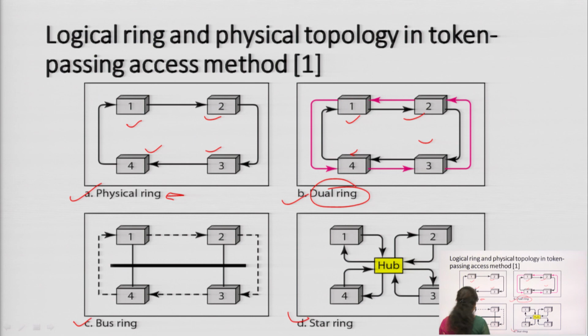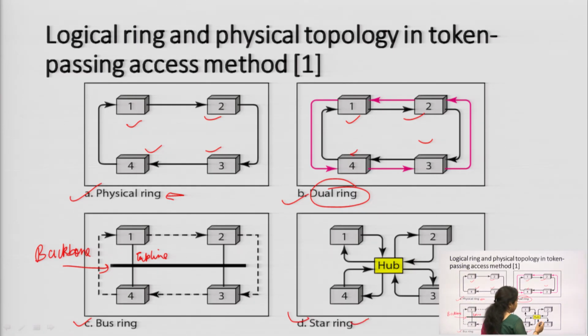Now, the third type is the bus ring. You can see that this is the backbone, which will transmit the data. These computers or stations are connected to this backbone through tap lines, and this forms a bus and transmits the data. Now, the next one is the star ring. In the case of star topology, if you remember, there is a hub which is an intermediate node. Whenever we want to transmit the data, it is transmitted using this hub.